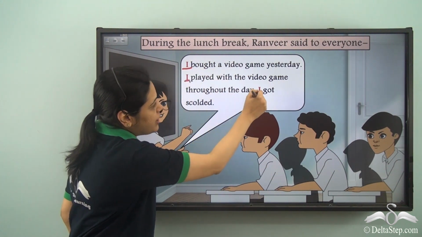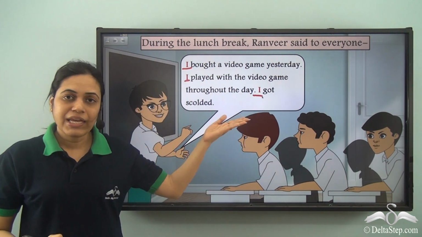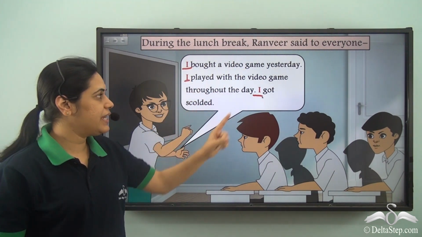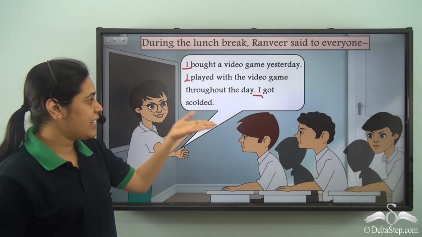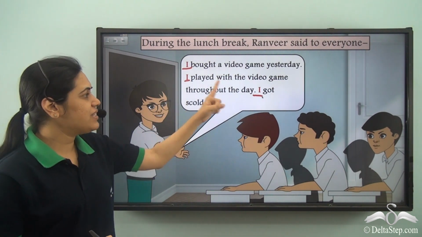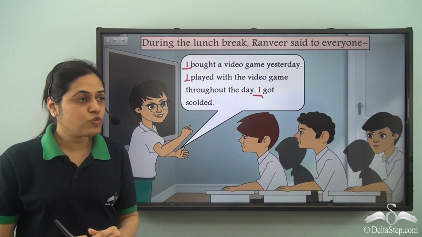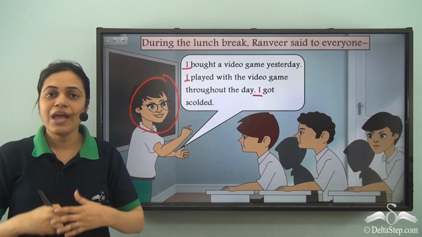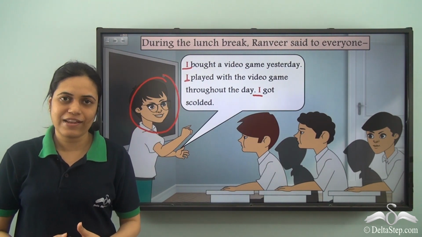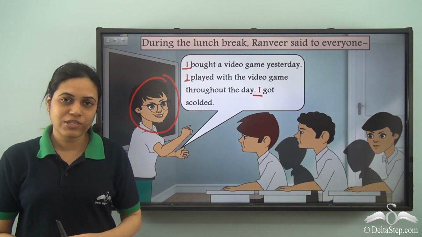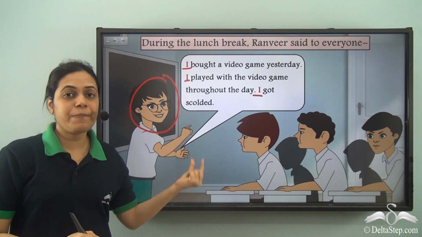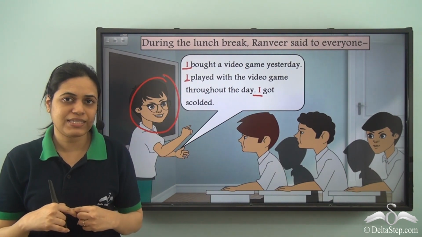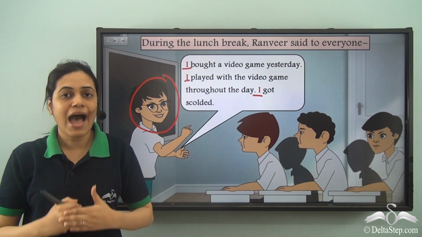So instead of Ranveer, I is used over here. I bought a video game yesterday. I played with the video game throughout the day. I got scolded. Now why is this I used? It is used because Ranveer is the speaker. This is Ranveer and he is talking about himself. So when the speaker refers to himself, so whenever I talk about myself, the pronoun used is I.